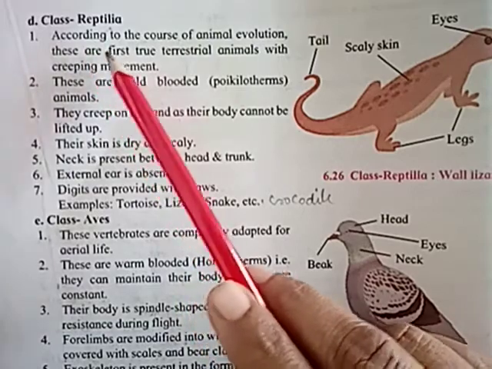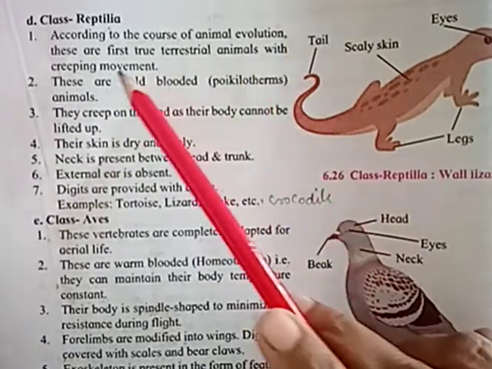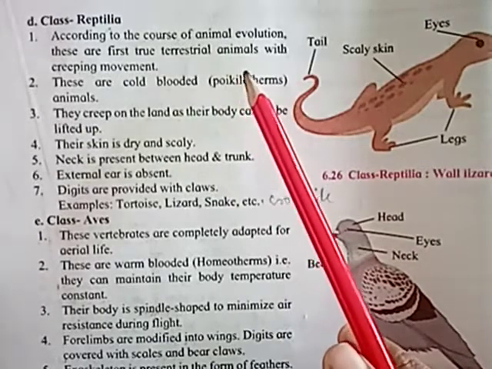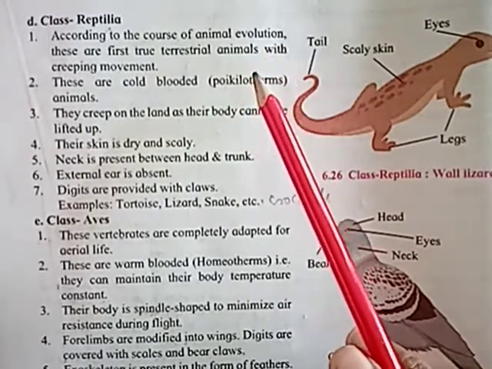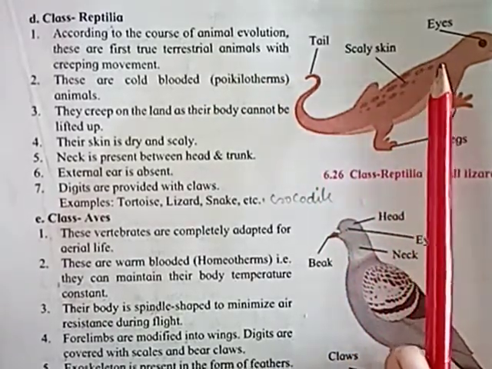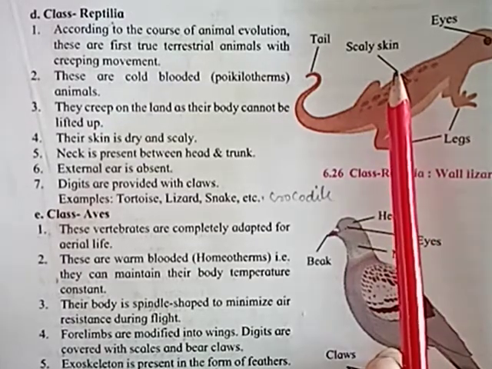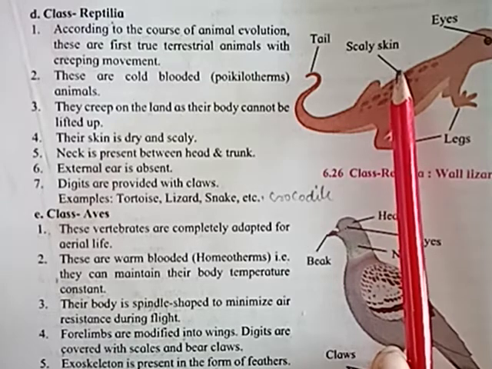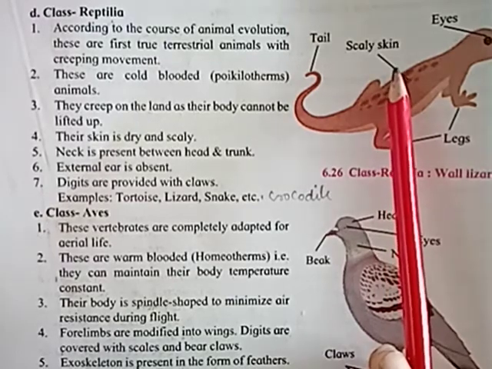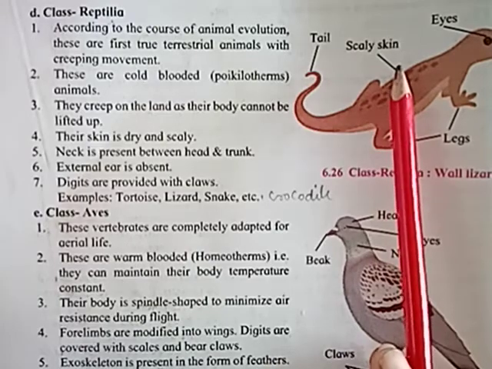See the characteristics. According to the course of animal evolution, these are the first true terrestrial animals with creeping movements. Mainly, as the evolution goes on, the animals belonging to the class Reptilia are the first true terrestrial animals. They are the first seen on the land with the creeping movement. Creeping means जैसे क्रीप सॉइल से अटैच्ड होके वो जो सॉइल पे चलते हैं, that is the creeping movement.